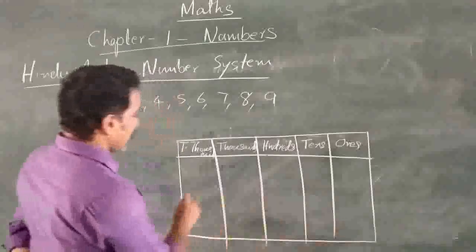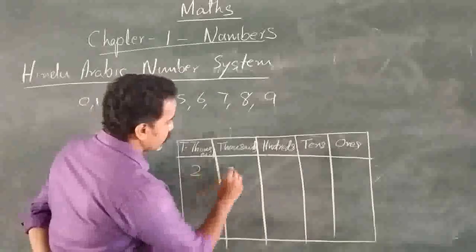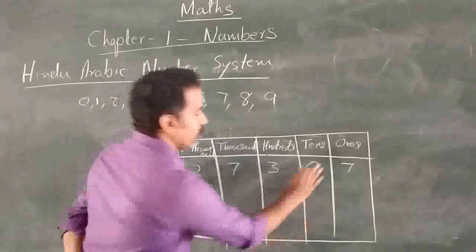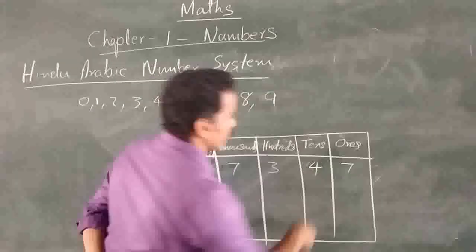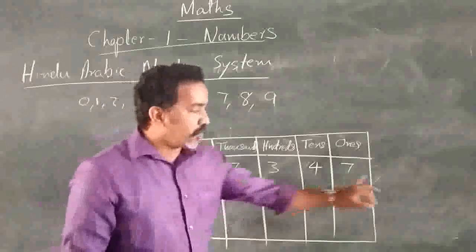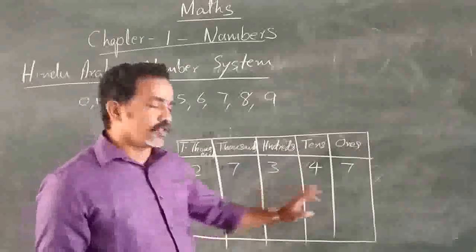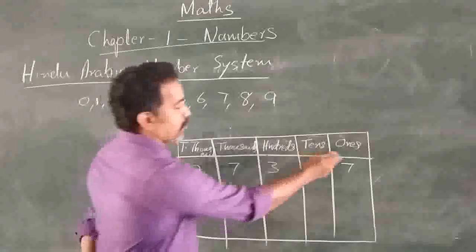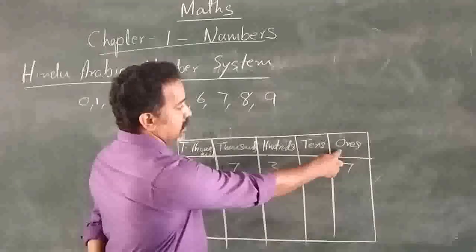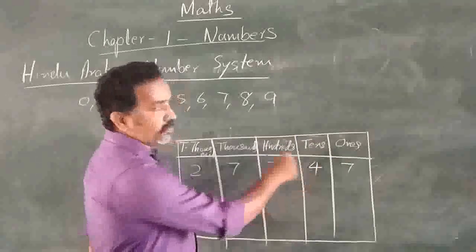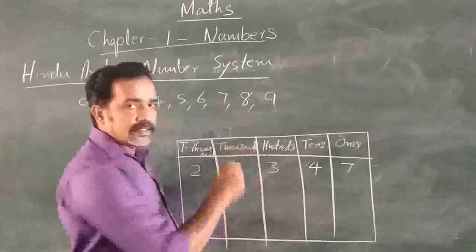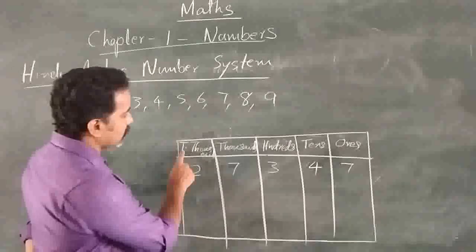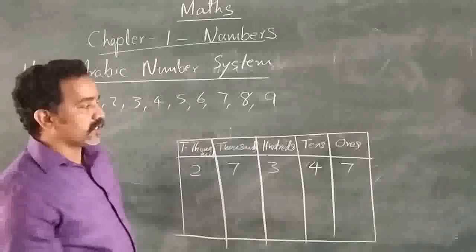And suppose I am writing a number here, 2, 7, 3, 4, 7. How can you read this number? In the Indian place value system, this is a 5-digit number. Look at the places. In the ones place there are 7 ones, in the tens place 4 tens, in the hundreds place 3 hundreds, in the thousands place 7 thousands, and in the 10,000s place 2 10,000s are there.